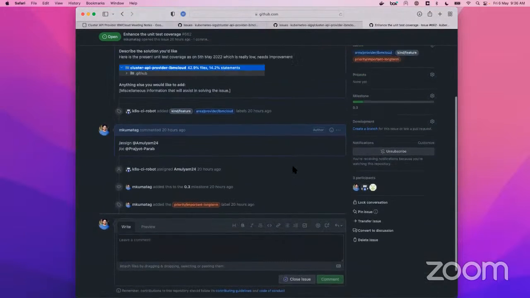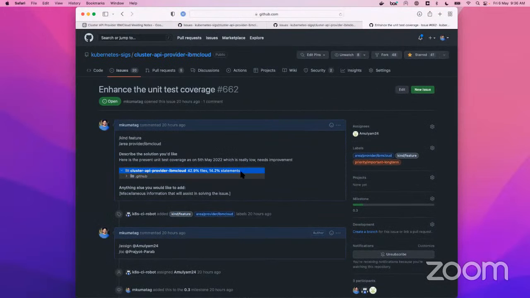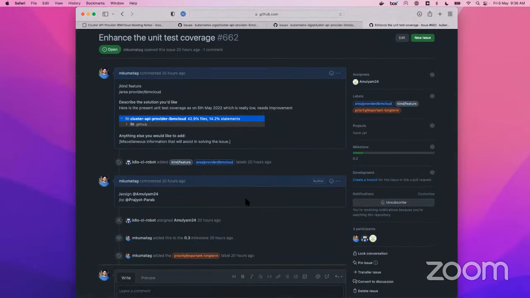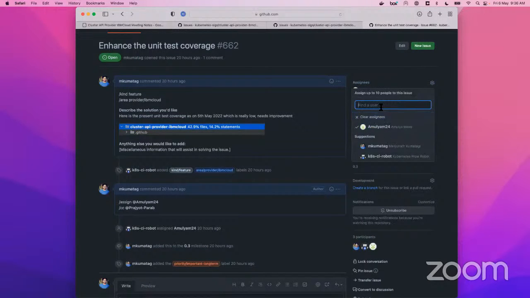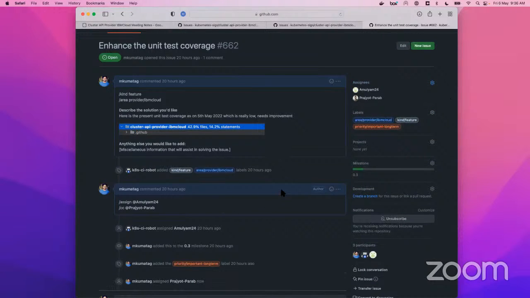Yeah, definitely we have to have a plan for enhancing the entire unit test coverage. So that's the reason I just created this particular task for this. Not necessarily this needs to be done. You both should own this, and then we'll have a plan for covering as much as possible. So yeah, 80% is the ideal, but anything more than 60, 70, close to 80 is good, right? So I'm talking about the statements, not the files, right?